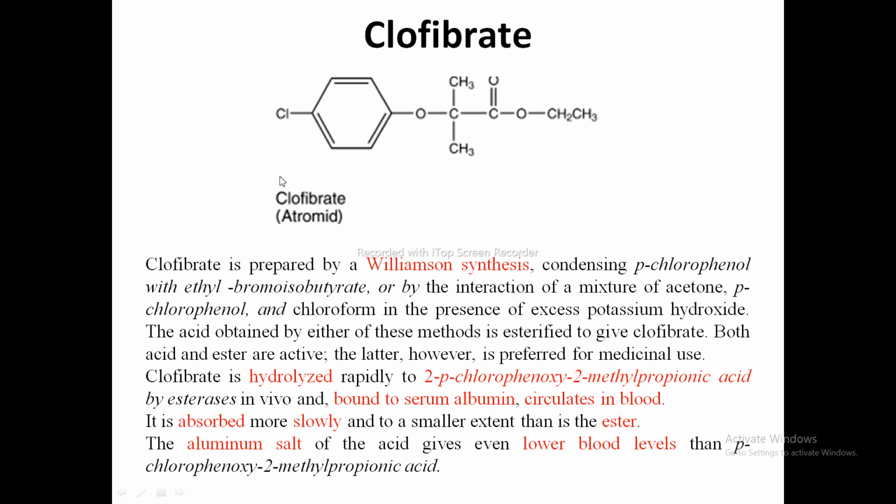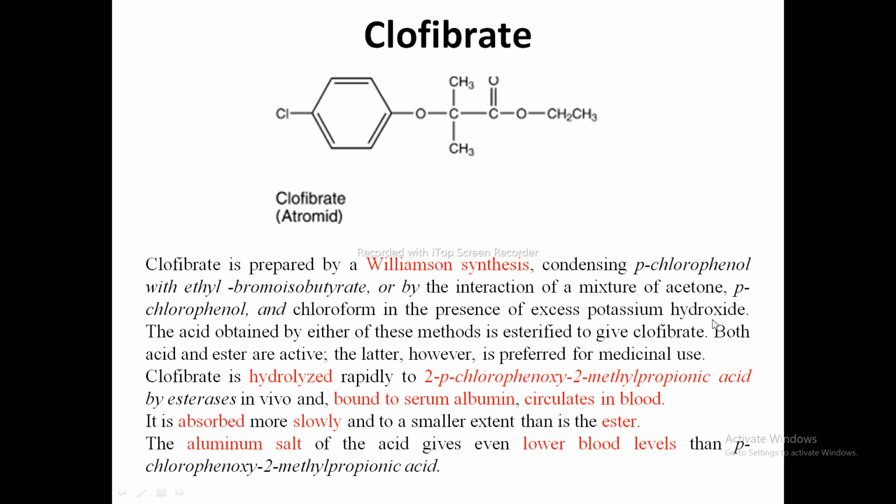The acid obtained by either of these methods is clofibric acid, which is then esterified to give clofibrate.